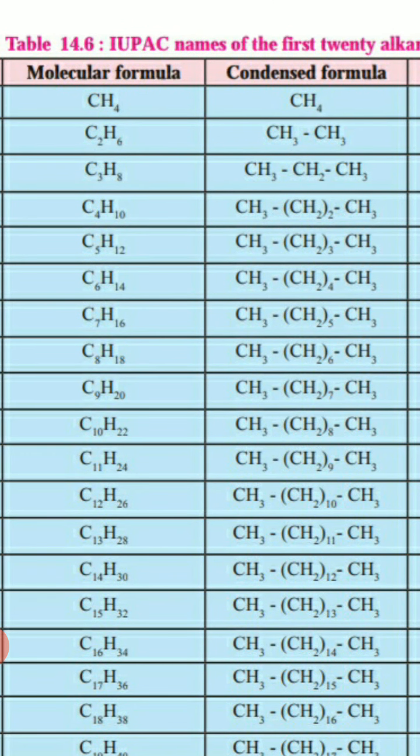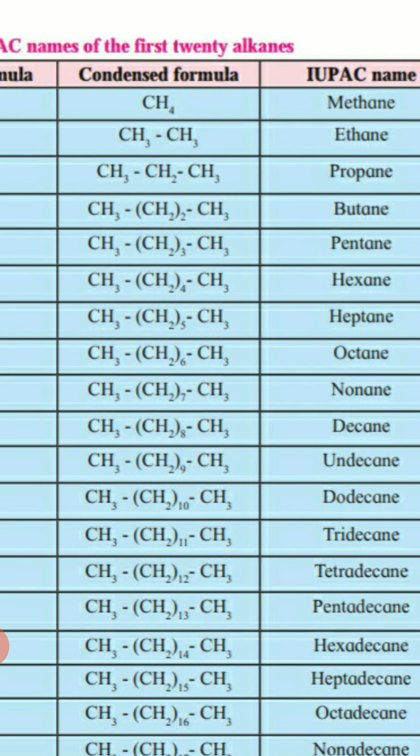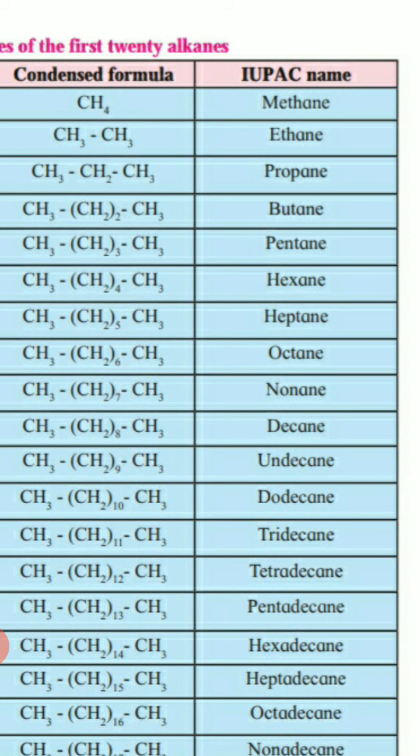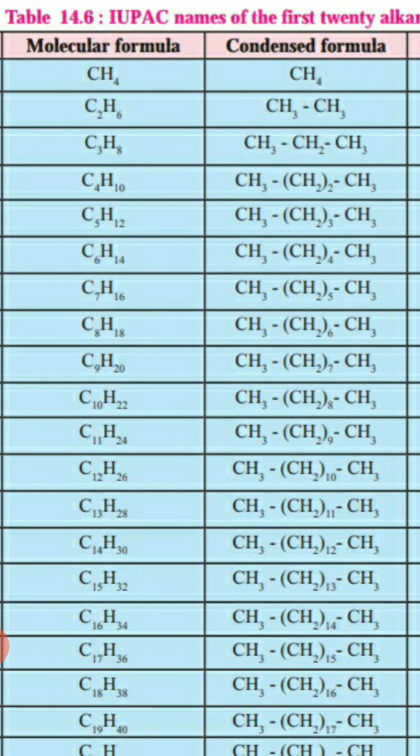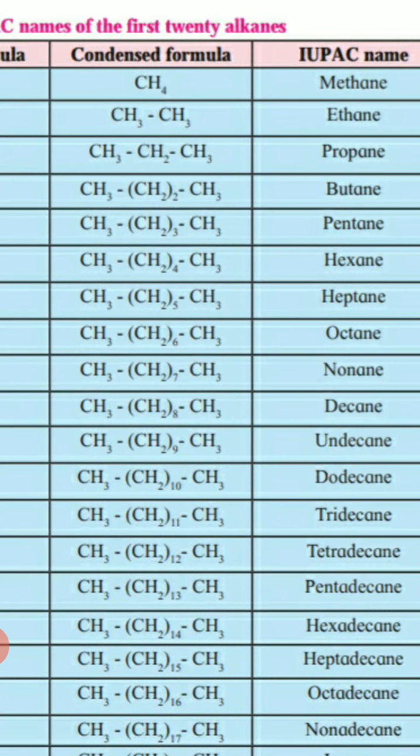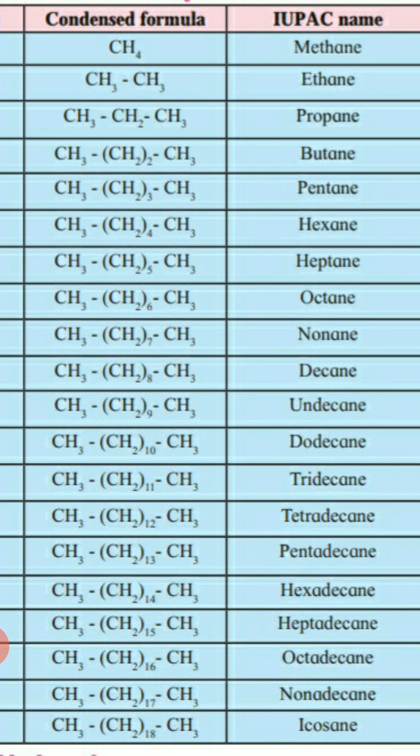Now second, if we take n equals 2, that is C2H6, and the condensed formula has two carbon atoms, CH3CH3. The example is ethane. Then C3H8, the example is propane. C4H10, the example is butane. These are the condensed formulas. Now methane, ethane, propane, butane, pentane, hexane, and so on.